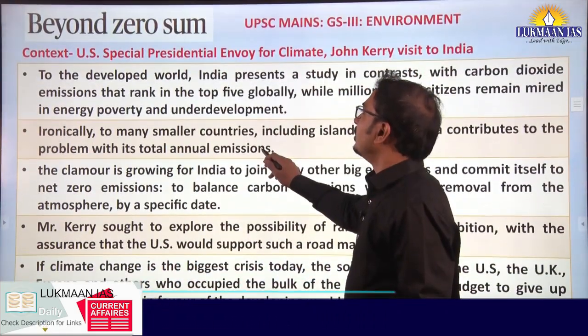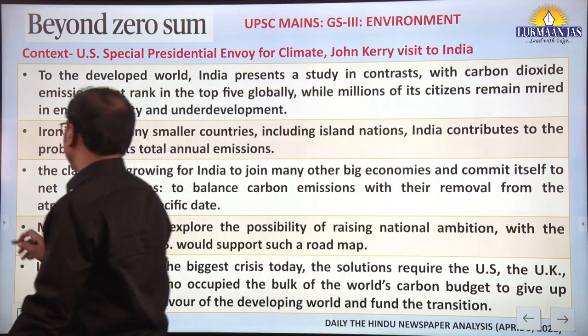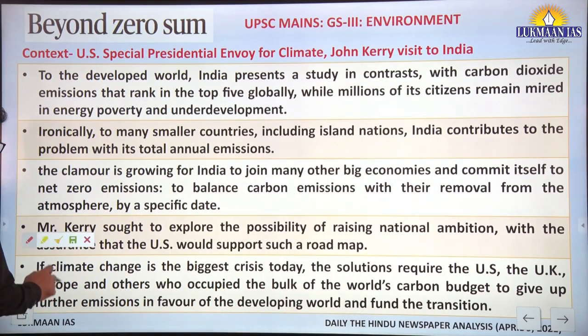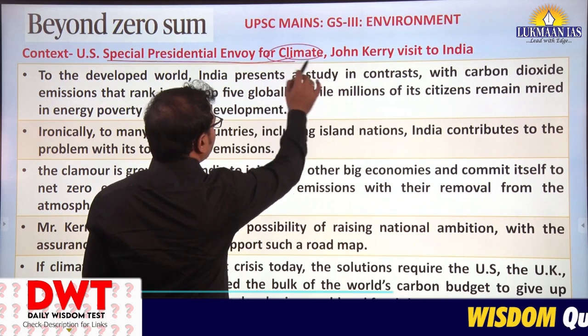Next, Beyond Zero Sum. From the environment perspective, on editorial page number 6, the article has the context of Mr. John Kerry's visit, the special presidential envoy for climate.